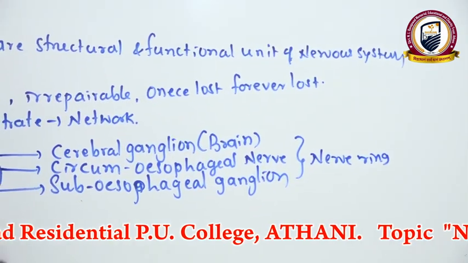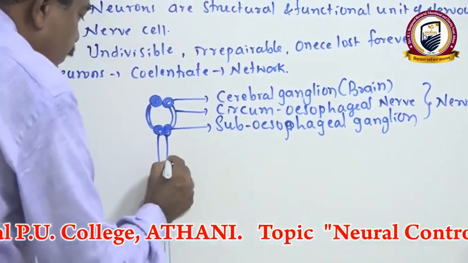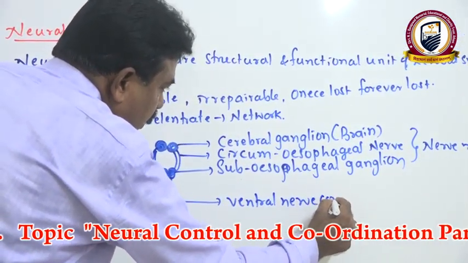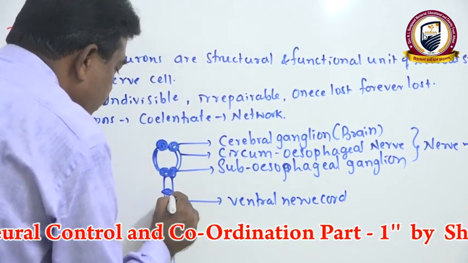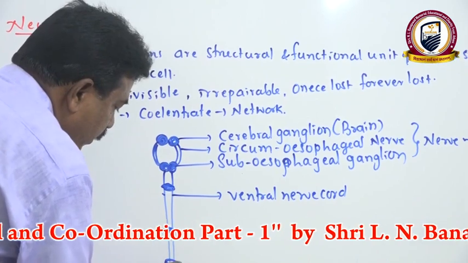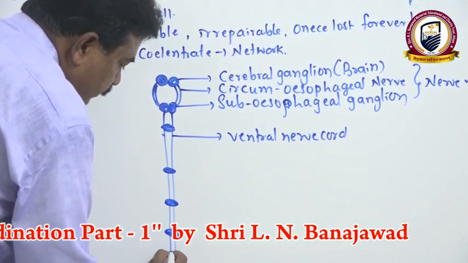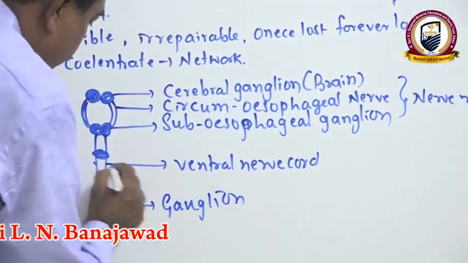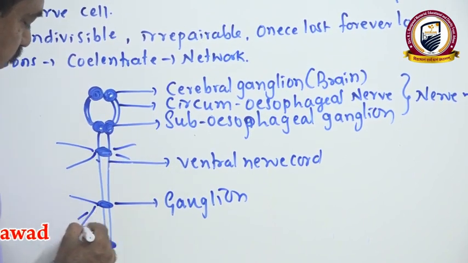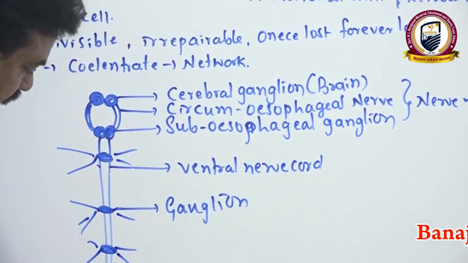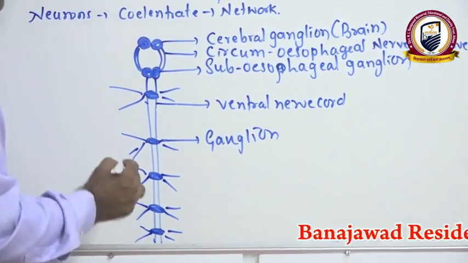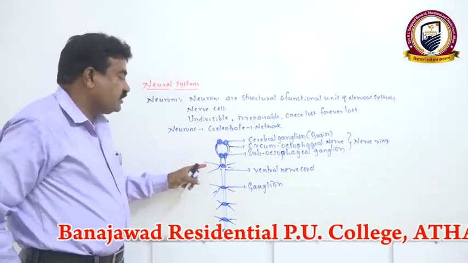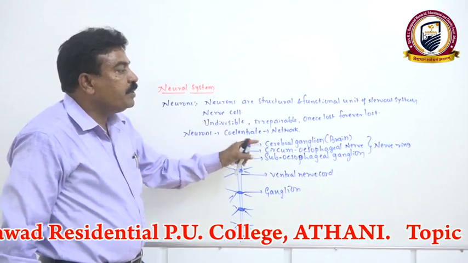Then this subesophageal ganglion gives rise to the ventral nerve cord. In non-chordates, the nerve cord is present on the ventral side, hence we call it the ventral nerve cord. Then we have different ganglia according to the segments, with some lateral nerves also. These lateral nerves supply the peripheral parts of the body. In such a way, in most invertebrates, the nervous system shows a ventral nerve cord with a primitive brain.